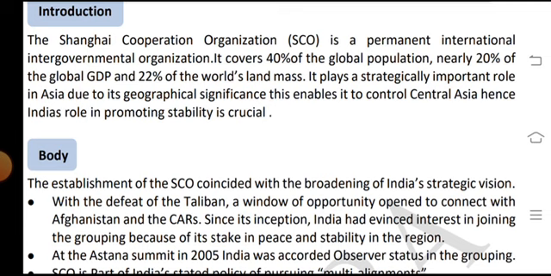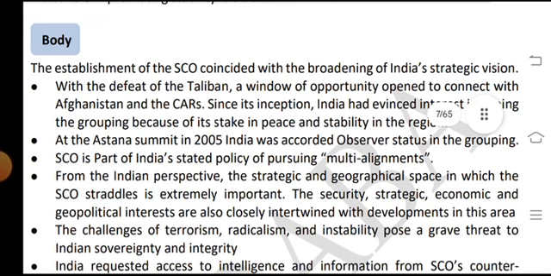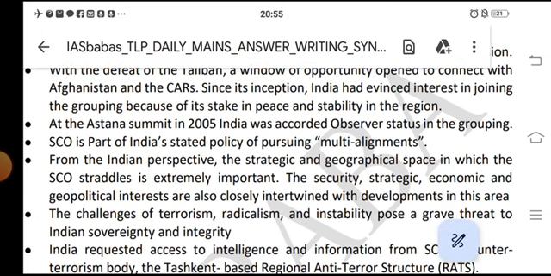The establishment of the SCO coincides with the broadening of India's strategic vision, with the defeat of the Taliban and a window of opportunity opening to connect with Afghanistan and Central Asia. Since its inception, India had evinced interest in joining the grouping because of its stakes in the peace and stability of the region. At the Astana summit in 2005, India was accorded observer status in the grouping.